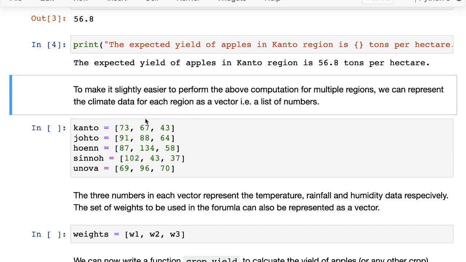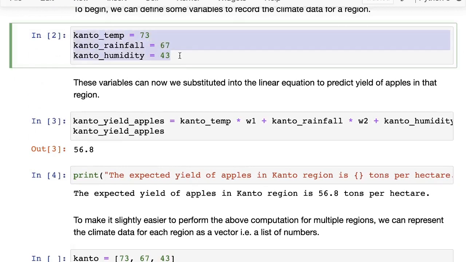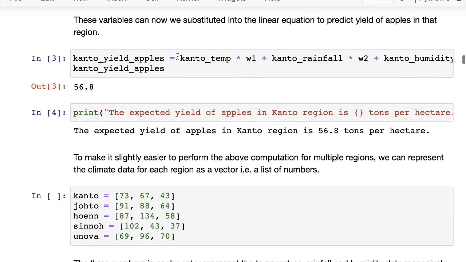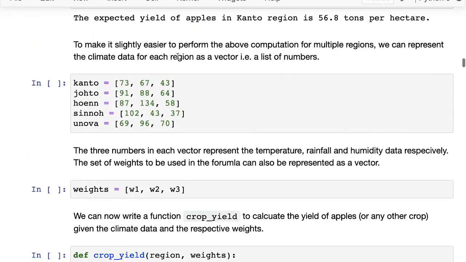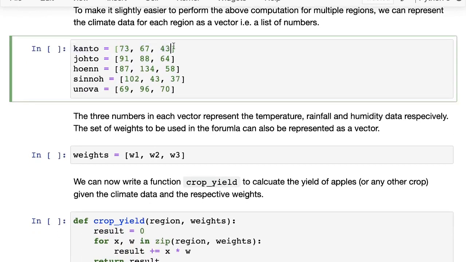But to make it slightly easier to perform the same computation for multiple regions, we can represent the climate data for each region as a list of numbers, or what in mathematics is also called a vector. Otherwise we might end up creating a lot of variables. For 5 regions, we end up creating 15 variables. For 50 regions, we end up creating 150 variables, and that's just a lot of code to write. So rather, we're going to say that the Kanto region is represented by this vector, or this list of numbers.